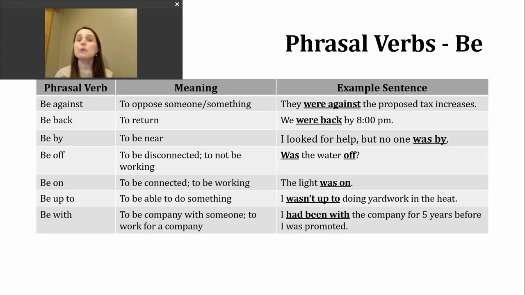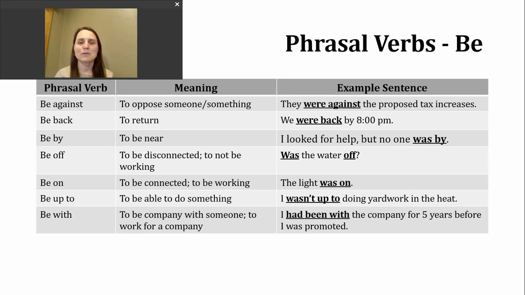Another phrasal verb you might hear is be by, and it means to be near. Here it is in a sentence. I looked for help, but no one was by. Another phrasal verb you might hear or see is be off, and its meaning is to be disconnected or to not be working.